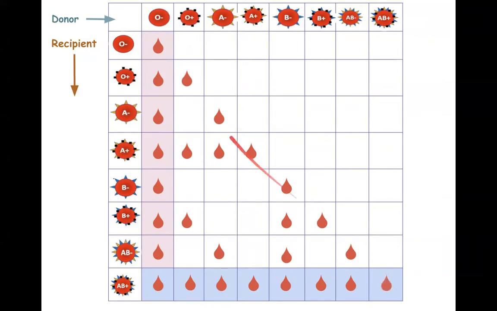What this means is that O negative can give blood to all the blood types. So O negative is called the universal donor. On the other hand, AB plus, that means AB positive, can receive blood from all the blood types. So AB positive is called the universal recipient. So we have O negative as universal donor, AB positive as universal recipient.